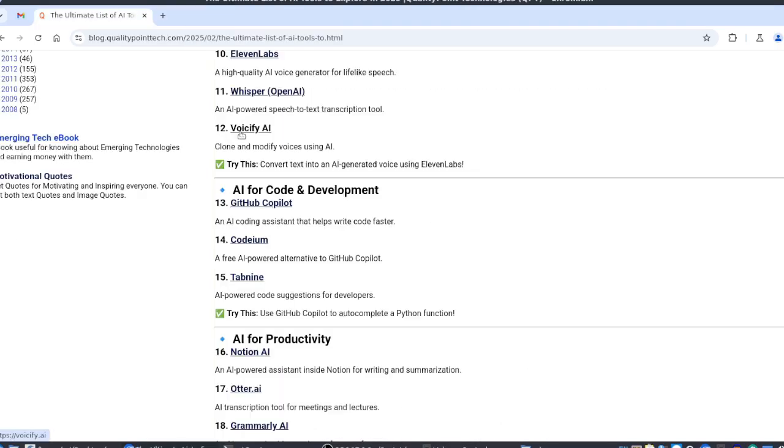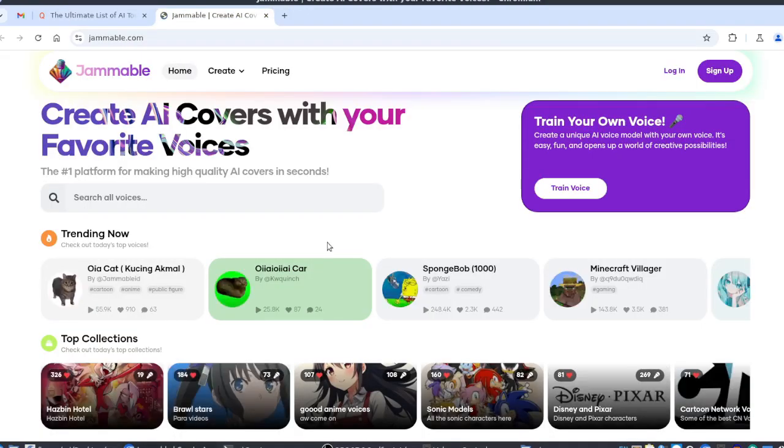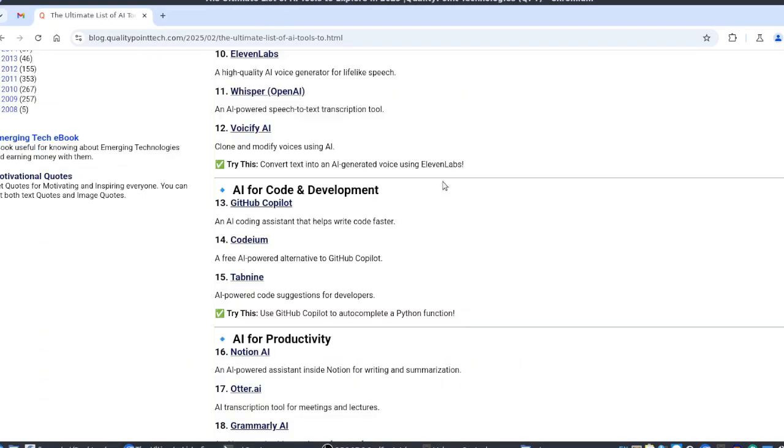This Voicify AI will clone your voice, any voice, to generate further speech from text. I'm just giving examples; a lot of things can be done. These are just a few examples. You can go through those sites and try them by yourself.